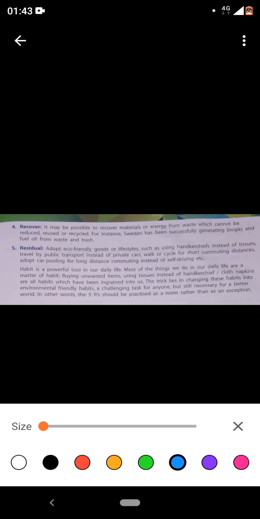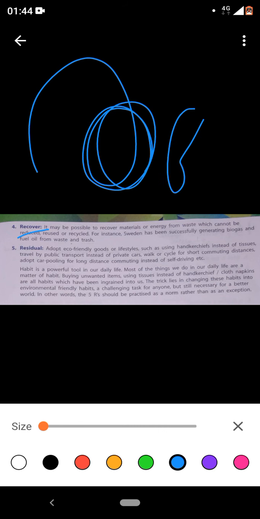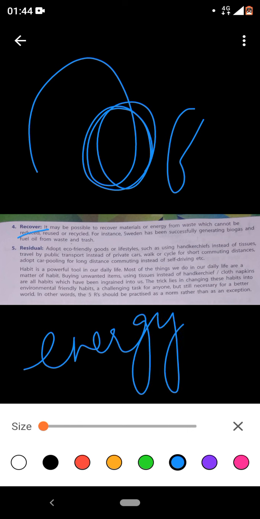Next, the fourth one is recover. What do you mean by recover? It means if anything is produced, again try to recover something from it. The best example is reuse of energy, right? It may be possible to recover materials or energy from waste which cannot be reduced, reused, or recycled. Some things we cannot reuse, we cannot reduce, we cannot recycle.